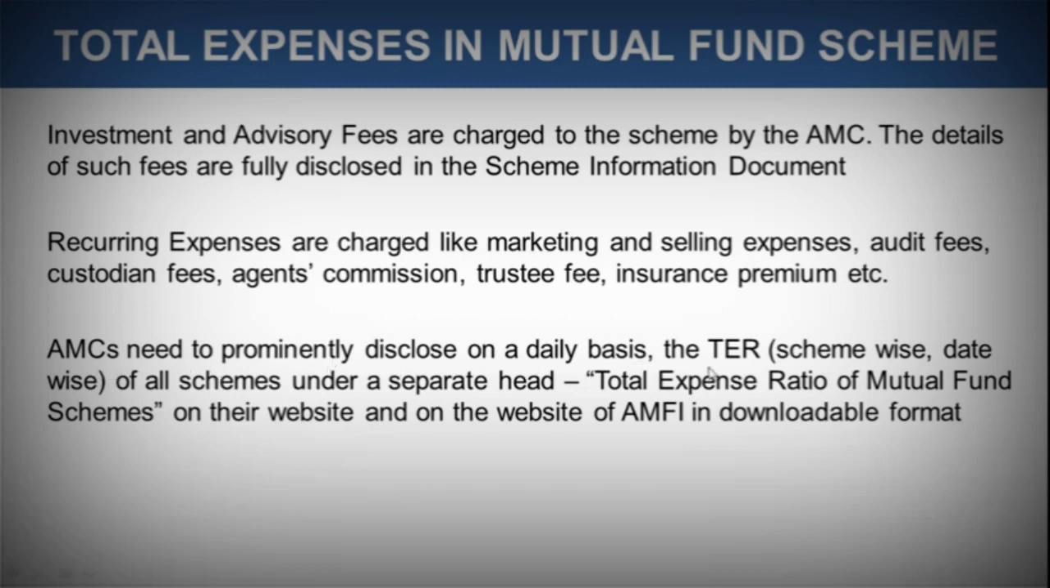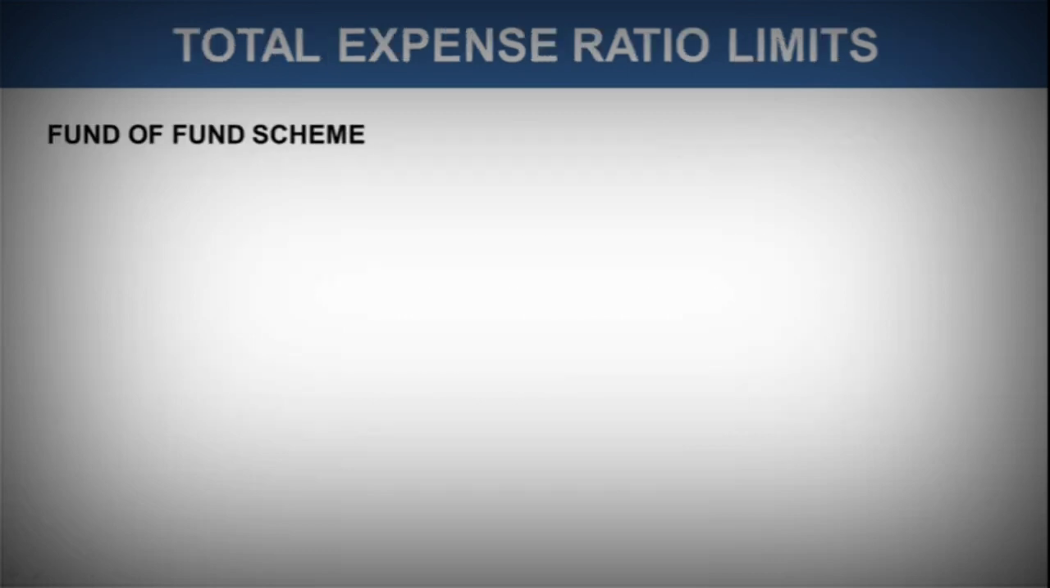AMCs need to prominently disclose on a daily basis the TER, that is total expense ratio of mutual fund, on their website and on the website of AMFI in downloadable format. Now, when you are going to invest in any particular scheme, if you have gone through the website of that AMC or mutual fund company, you must have seen that the total expense ratio is mentioned, and you can get an idea what would be the expense that would be charged to you as an investor.